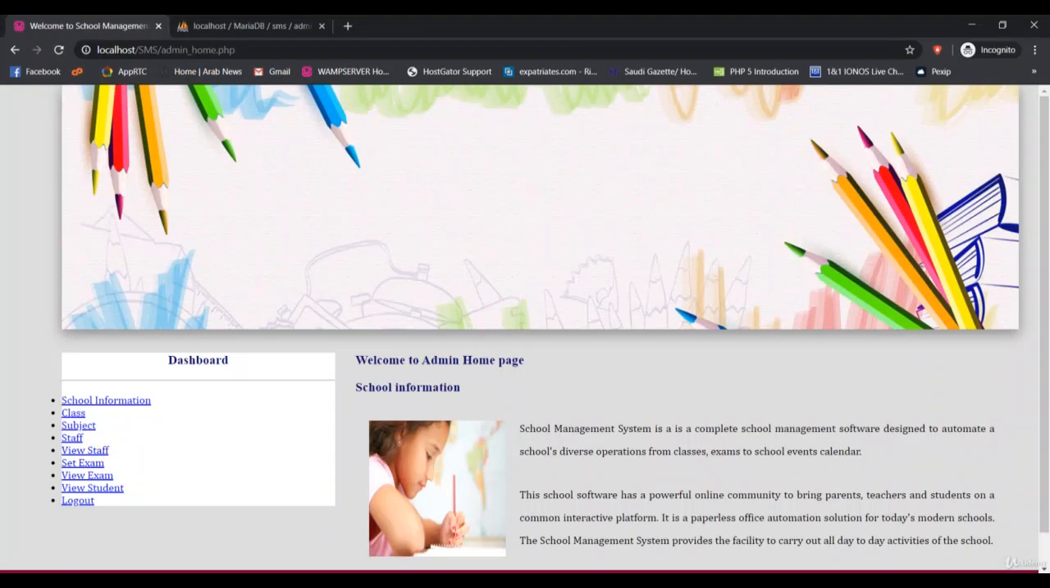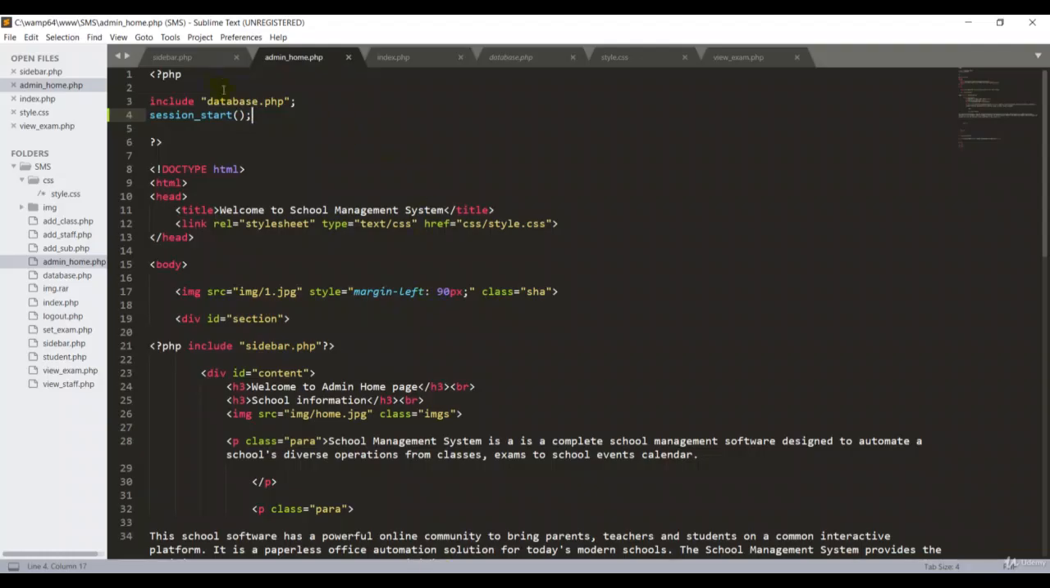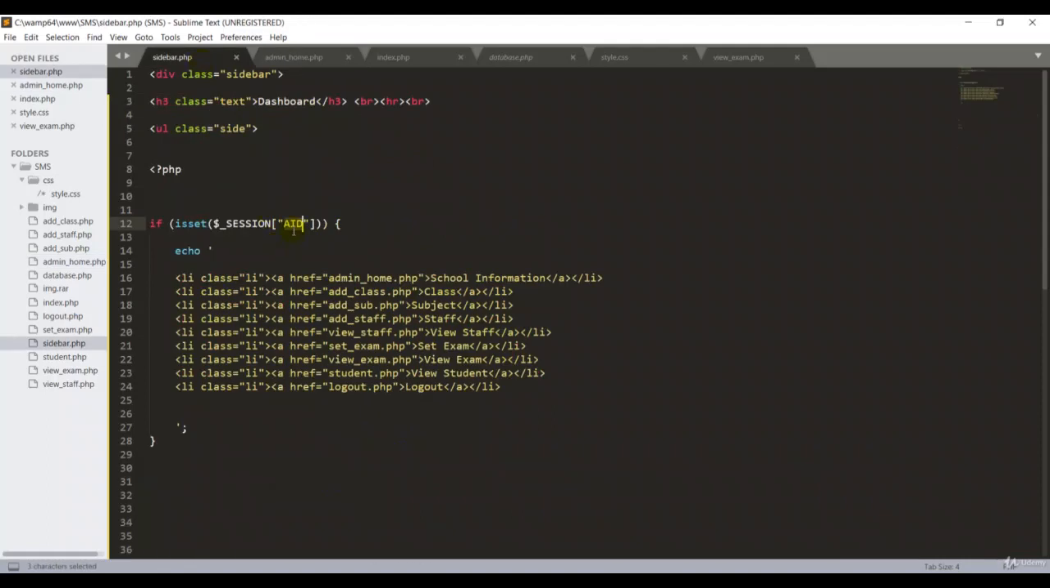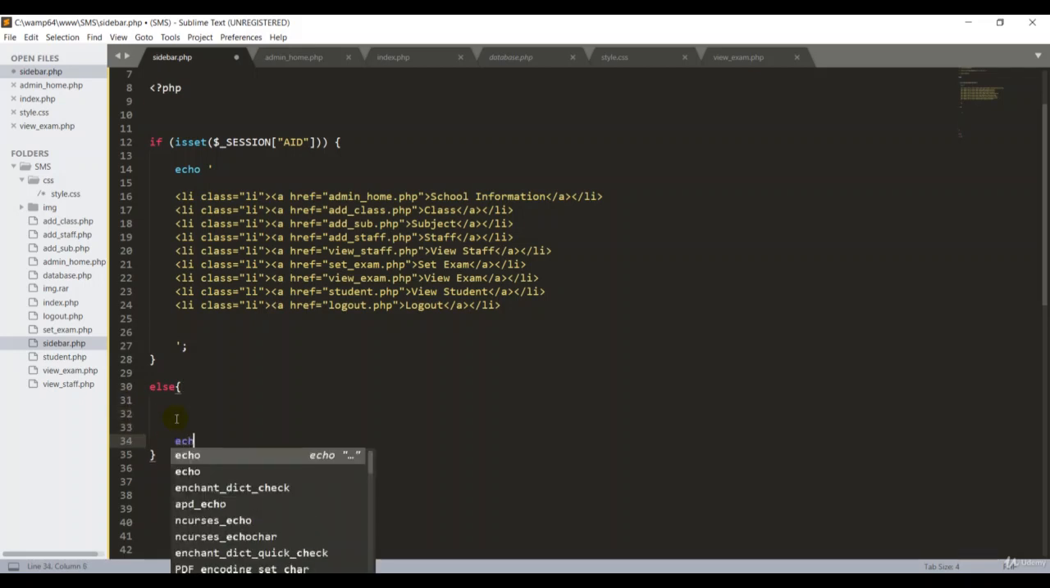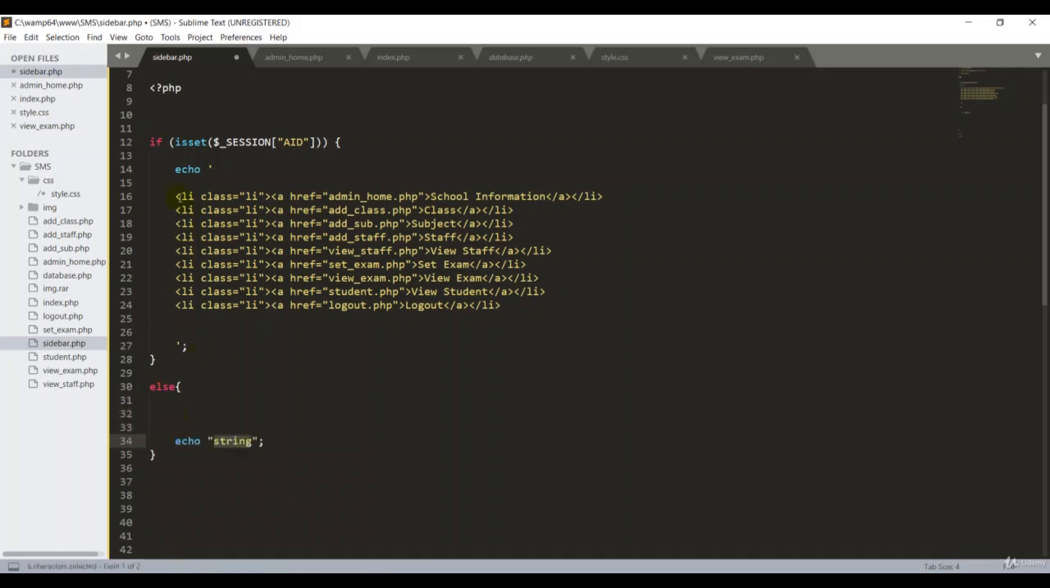What we have told the system in the sidebar.php is, if the AID is stored in the session variable, print this statement. Suppose the user doesn't have an AID, so I have to write one more piece of code, else I ask the system to print this statement. So I want to copy the entire page, okay, that's great. Here I'm going to copy it with the echo.